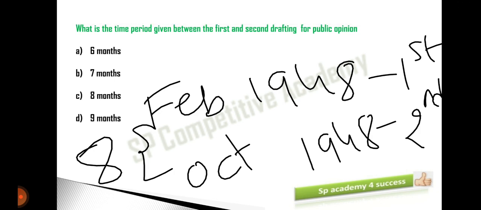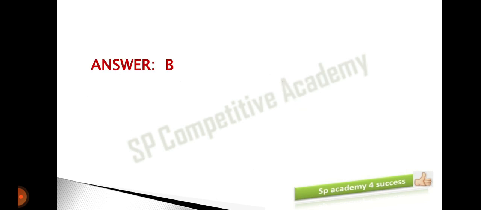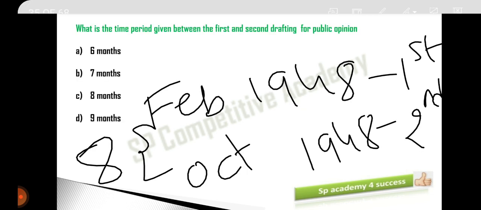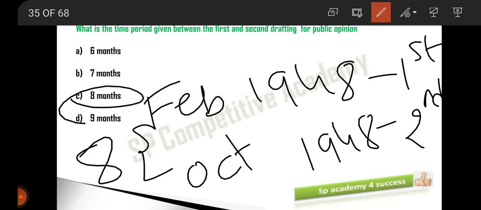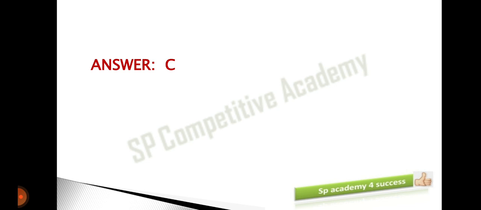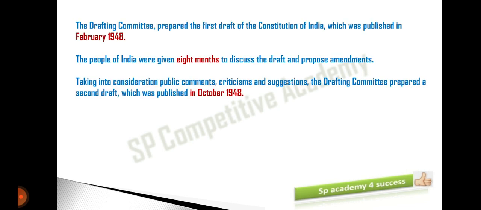The answer for this is C. 8 months of time they gave between the first and second drafting for the collection of public opinion and to make whatever amendments were necessary.